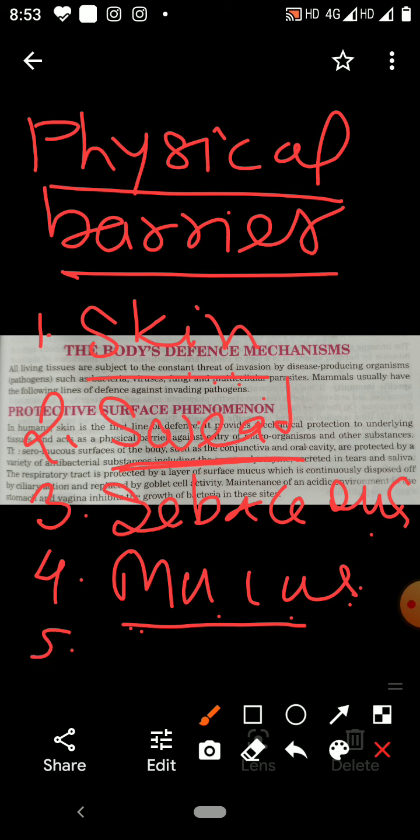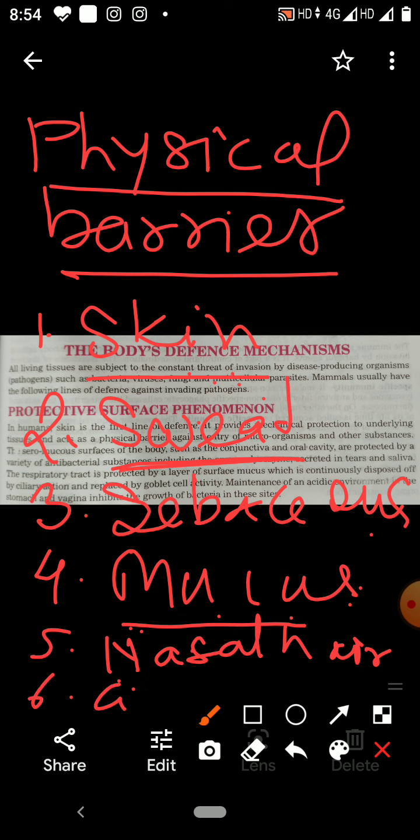Other is nostril hairs. When germs try to enter our body through the nostrils, hairs are present there. That hair will prevent the entry of the germs. Next is cilia. Cilia are present in the inner lining of the windpipe, and they also prevent the entry of the germs.